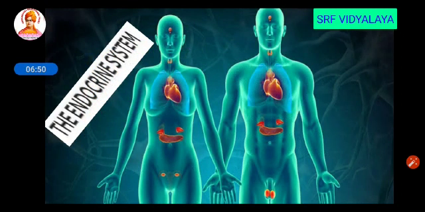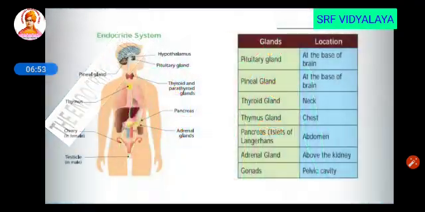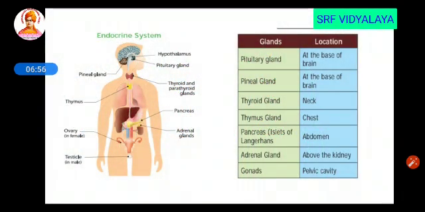The next system is the endocrine system. So the endocrine system consists of endocrine glands and they are located in different regions of the body. So the endocrine glands are: pituitary gland, located at the base of the brain. Pineal gland, also located at the base of the brain. Thyroid gland, present in the neck region. Thymus gland, present in the chest. Pancreas in the abdomen region. Adrenal gland above the kidney. Gonads in the pelvic cavity. So these are the glands that secrete hormones to carry out the physiological functions of the body.